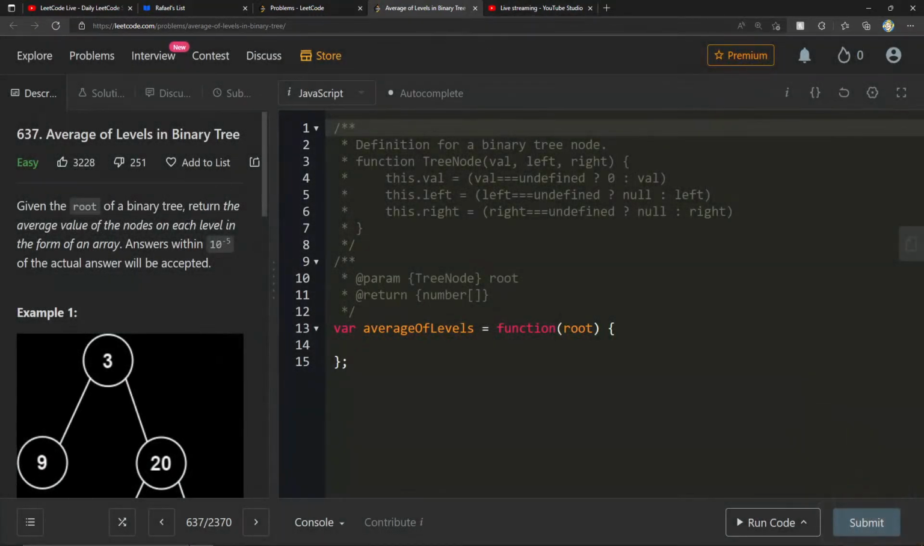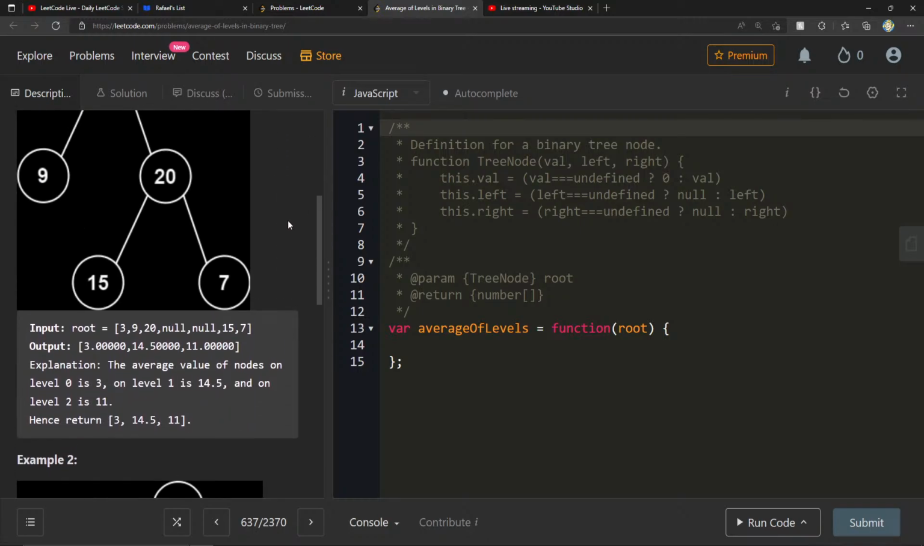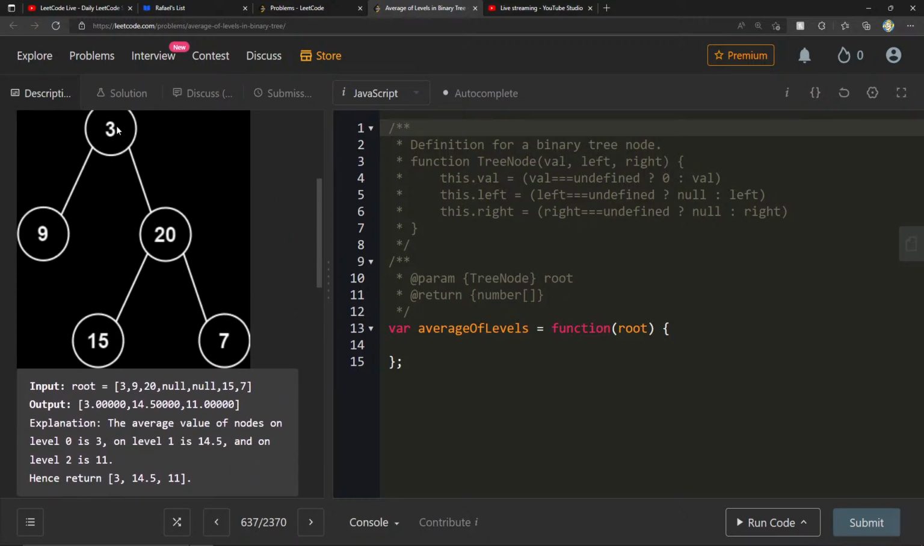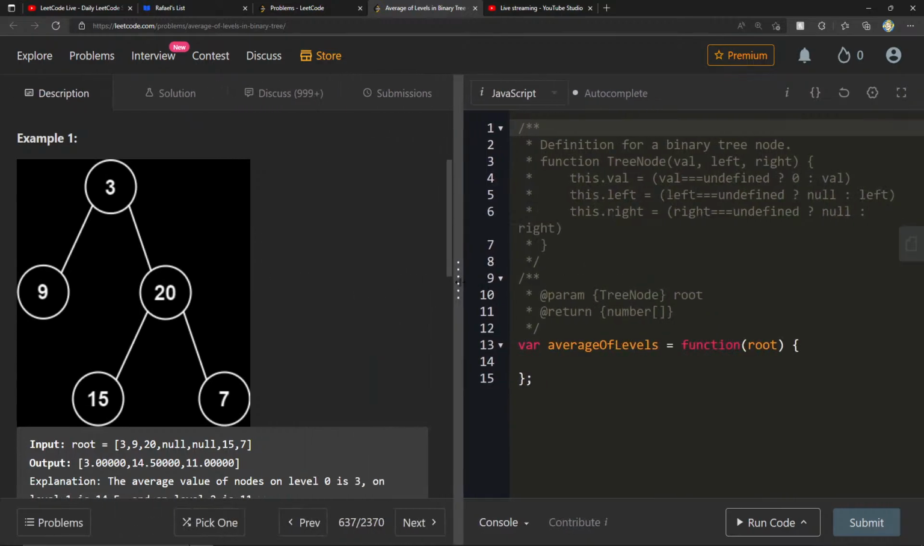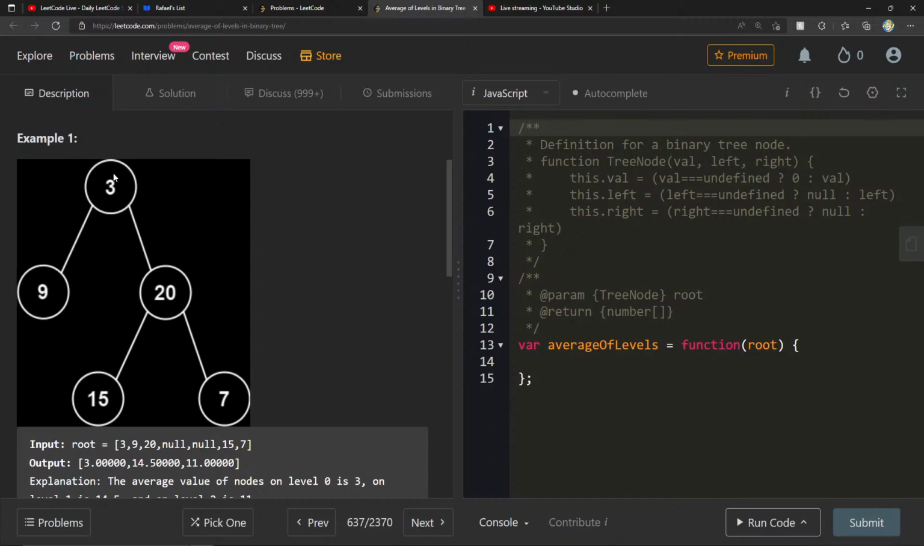So this is the average of the levels in a binary tree. They want us to get all the averages, right? So this is 3, this is 9 and 20, so that's 29 divided by 2. On level 1, it's 14.5, and on level 2, it's 11 because 15 plus 7 is 22. One thing that I like to do here, this is a breadth first search traversal, right? How is it that we can iterate through every single child on each level and come up with an average for all that? That's exactly what we're going to do.